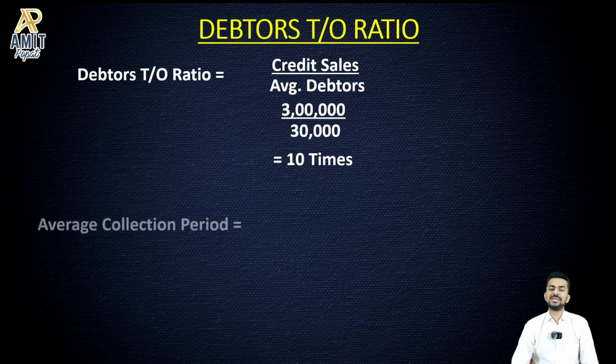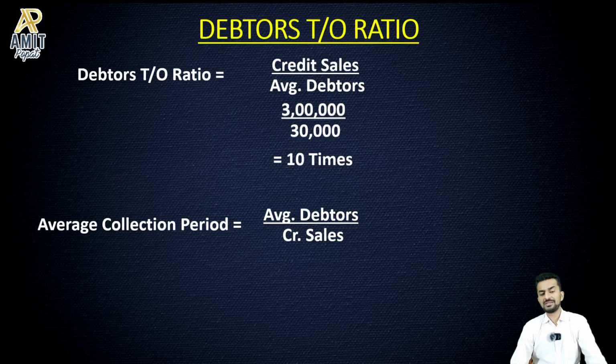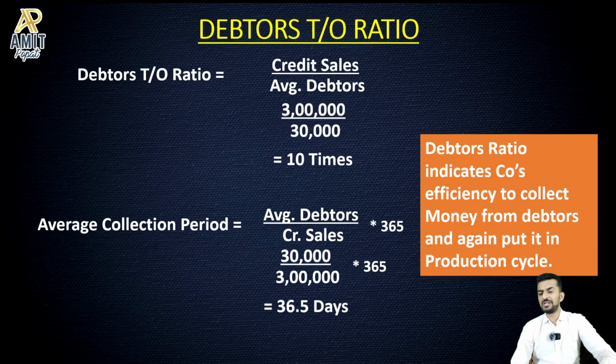Okay. So here it says 10 times, and if you just reverse it, credit sales divided by debtors, if you reverse it, average debtors divided by credit sales, you get the average collection period. How much time the company is taking to collect money from the debtors. If you want it in terms of days, you can multiply it by 365. So here I get 36.5 days, and the debtors ratio indicates the company's efficiency to collect money from the debtors. The company has got to be very, very efficient.